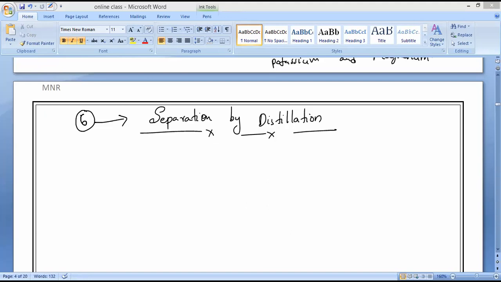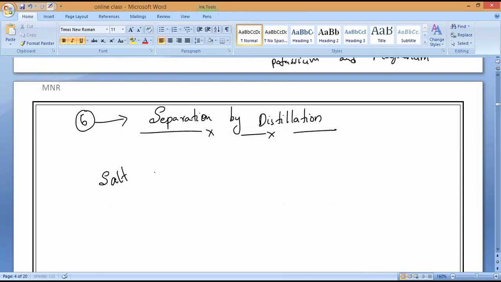Now if it comes to the distillation technique, basically distillation is a separation technique which we can use when we obtain salt from, suppose, a salt water mixture. Basically, which technique can we use? Can you tell me? Salt from seawater. What techniques can we use? Evaporation and crystallization, sir. Salt from seawater. So what techniques can we use, guys?